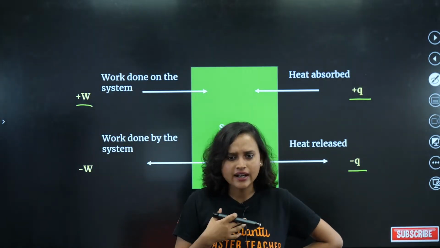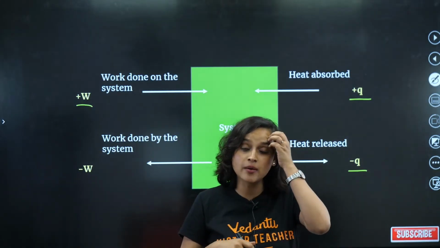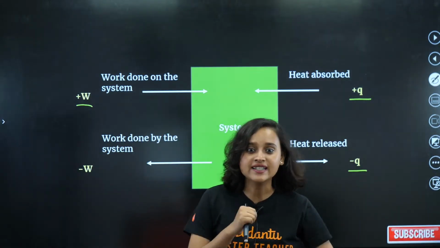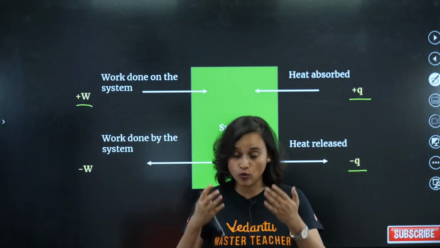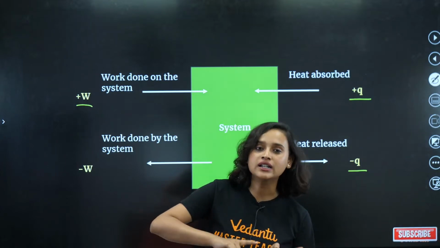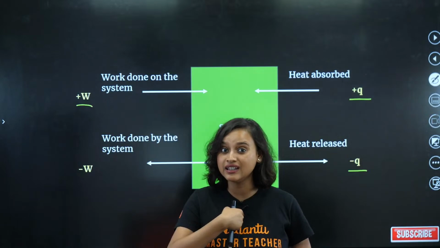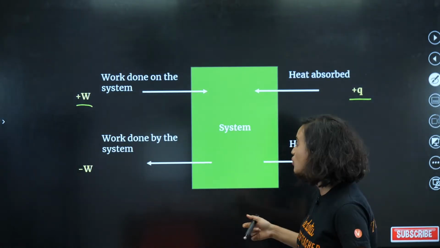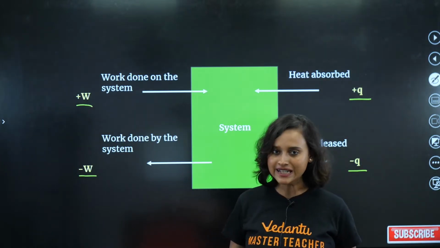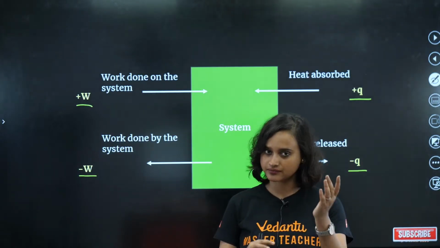Understand it? Imagine that I'm hungry and someone is feeding me. Then the work is done on me. But if I start my activity and keep running, then work is done by my body. I'm losing energy. So work done by the system, I am the one doing the work, it is done by me. So it is minus W. Makes sense? Good example to remember it.